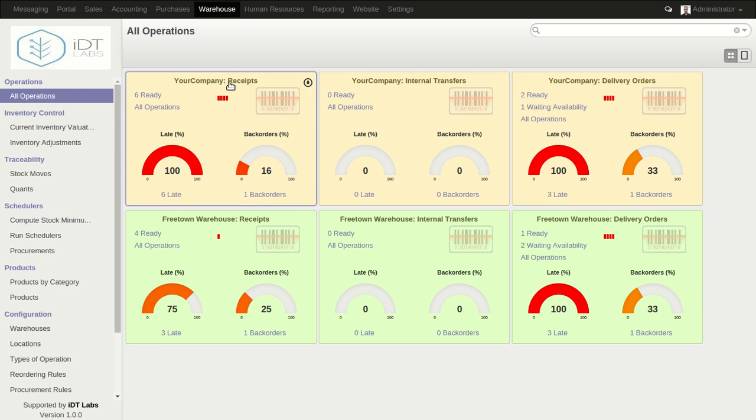You can change the name of the warehouse anytime if you want to. And then let's just discuss some of these operations a bit. So as you can see, for your company receipts, there are 6 ready. Basically, these receipts are supplies that were brought into the warehouse from the different suppliers, and as you can see, 6 of them are ready right now. So if you were managing this warehouse system, you can go there and transfer them.